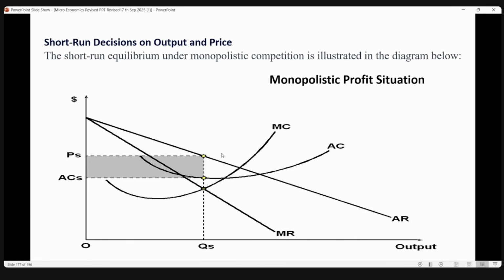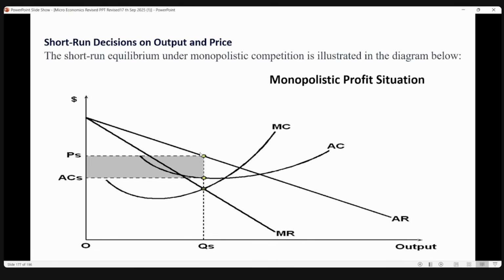Any doubt in this diagram? Anyone has a doubt in this diagram? Anything? Can you repeat, why did you say the MR and AR curve slope downward? Little louder.